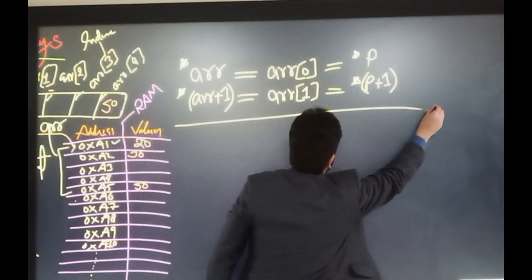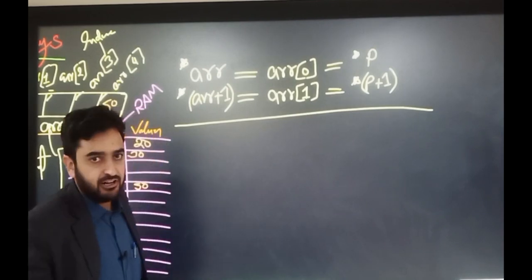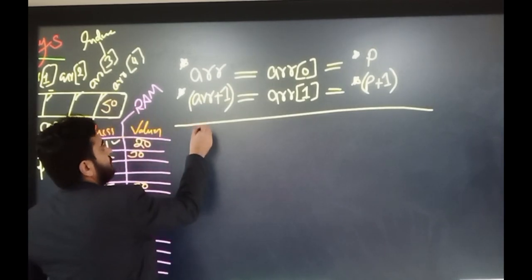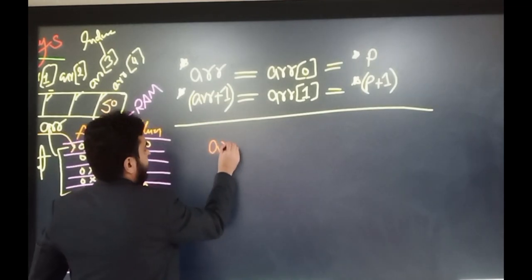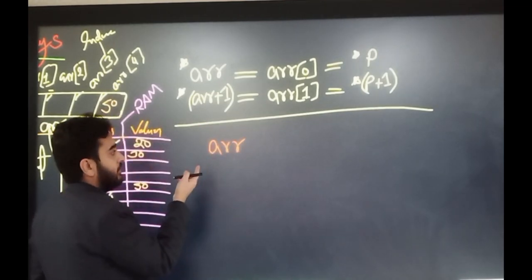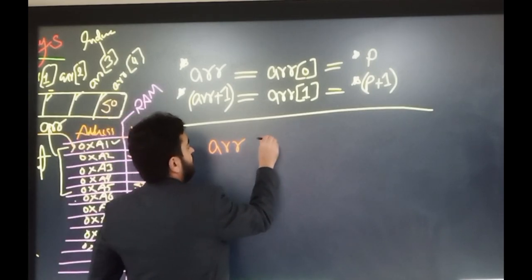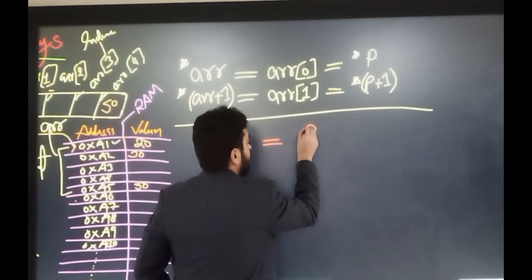And if you want to fetch the addresses of each element, you can do it by just writing ARR. This will print the address of the first element, which is equivalent to the p pointer.